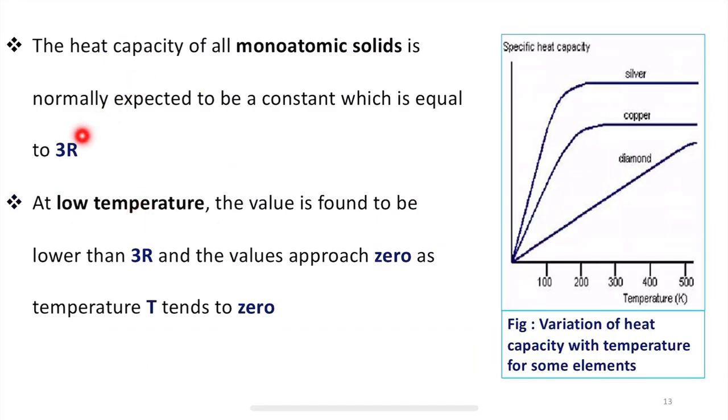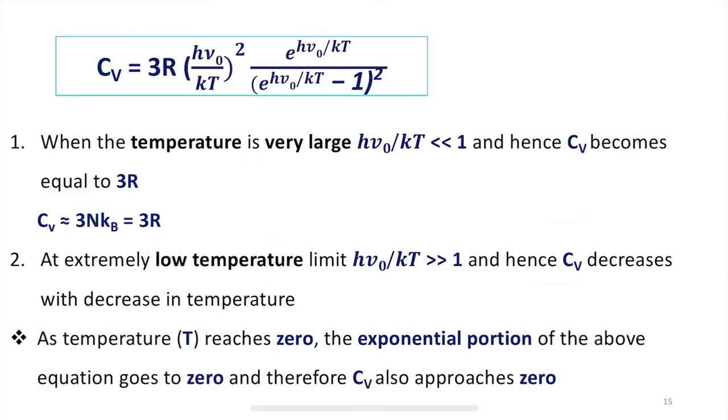So at higher temperature, the heat capacity of all monoatomic solids is expected to be constant, which is equal to 3R, whereas at lower temperature the value is found to be lower than 3R. Okay. So when there is higher temperature, then definitely h nu naught divided by kT will be very small compared to 1 and hence Cv becomes equal to 3R, or else Cv is approximately equal to 3NkB, which is equal to 3R.